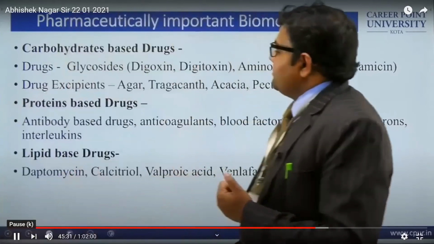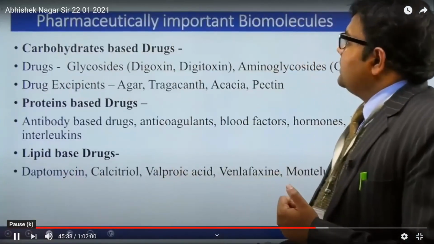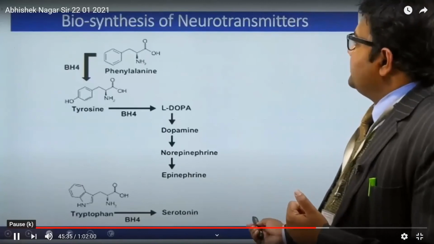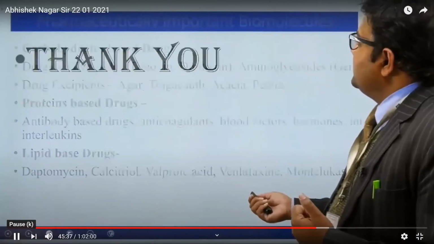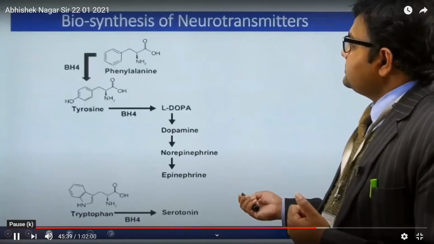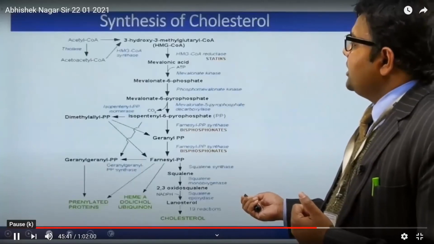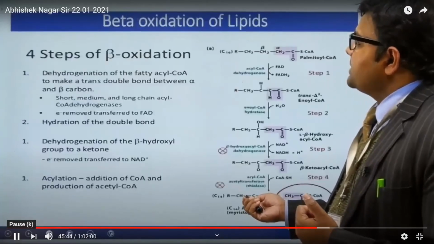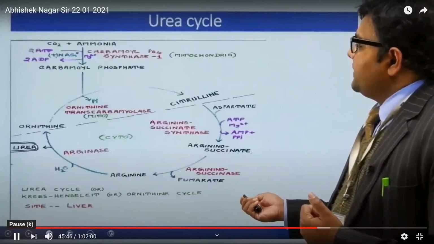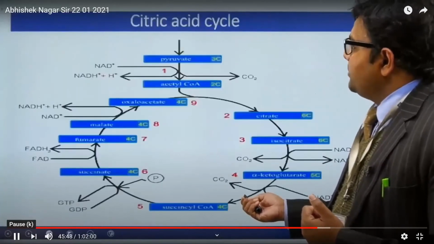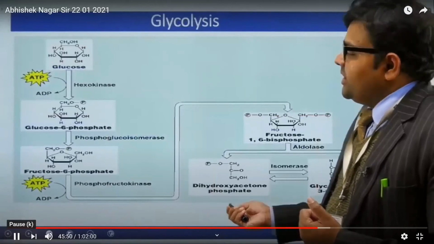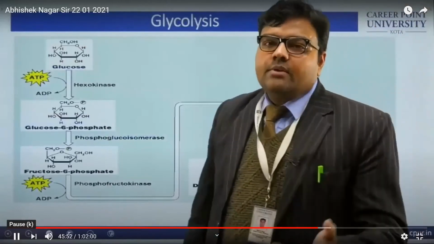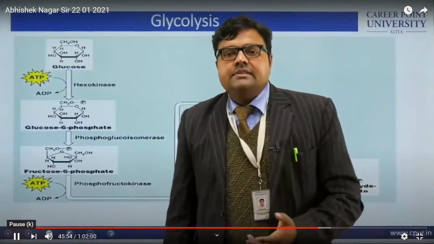So as a summary, what can we say? These molecules are required for different purposes and cycles, and they are required in bulk also. The major classes are carbohydrate, lipid, and proteins.